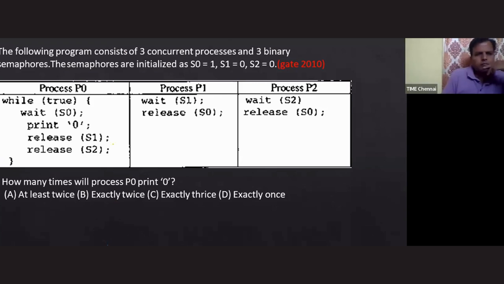We'll see. The following program consists of 3 concurrent processes and 3 binary semaphores. The semaphores are initialized as what, sir? S0 equals 1, S1 equals 0, S2 equals 0.